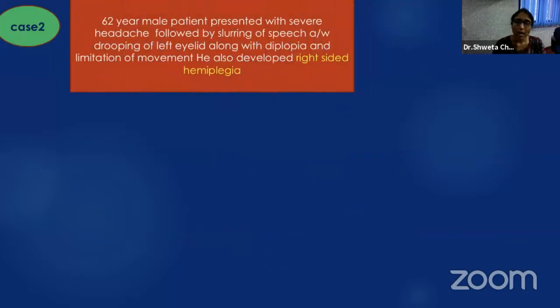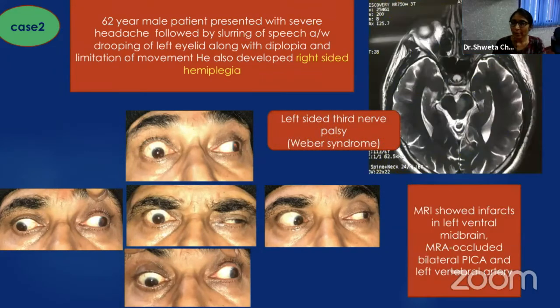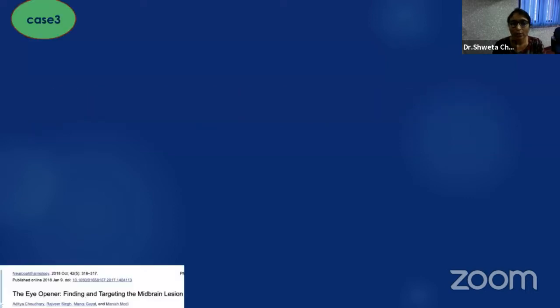Now, case 2, a 62-year-old male presented with severe headache followed by slurring of speech associated with drooping of eyelid along with right-sided hemiplegia, which corroborated with the clinical finding of Weber syndrome. Imaging also corroborated the clinical findings, where MRI showed infarct in the midbrain because of the occluded left vertebral artery. Unlike adults, all children presenting with third cranial nerve palsy should undergo MRI regardless of pupillary involvement.